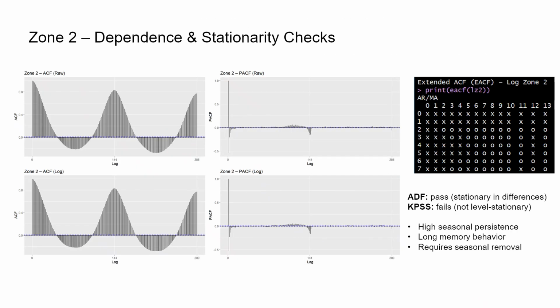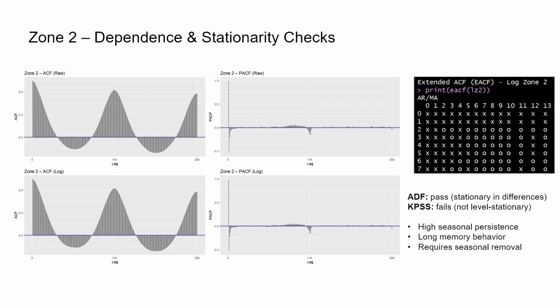For Zone 2, the ACF immediately shows the same strong daily rhythm we saw earlier, the big repeating waves at 144 lag interval. That tells us Zone 2 consumption is also heavily driven by the day-night cycle. The PACF is almost completely flat except for the sharp drop at lag 1 and a small cluster around 144, which basically means there isn't much short-term memory besides yesterday and the daily seasonal structure.